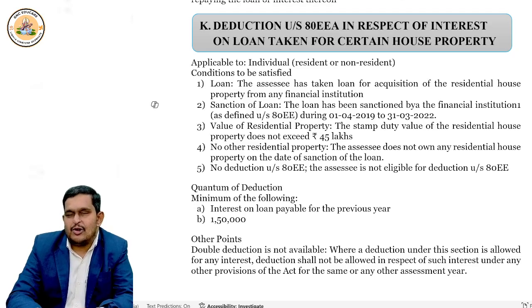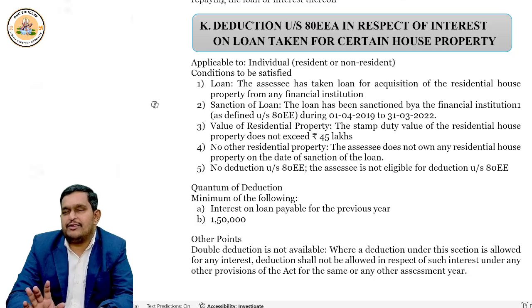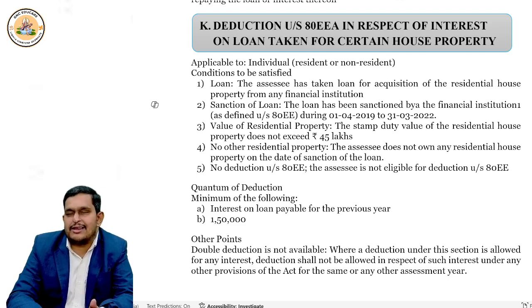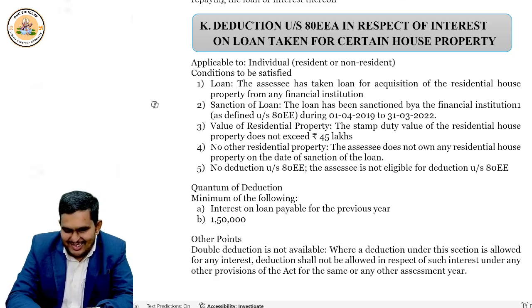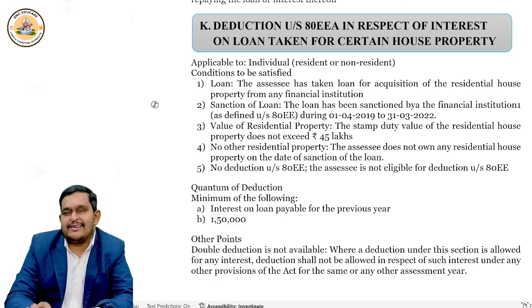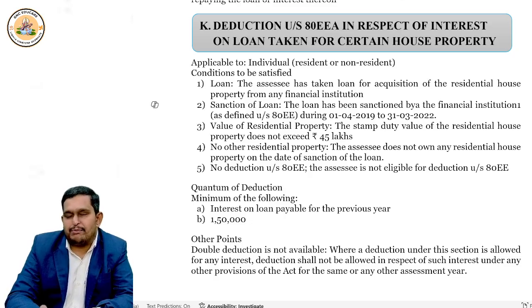So they did not tell you what should be the loan amount. They said property value should not be more than 45 lakhs. That means basically middle class, lower middle class people will benefit out of this section. Right? This section is not for higher class people, rich people, ultra rich people. This section doesn't apply. So what I wanted to tell, these conditions should be satisfied, right? Purpose, period, no other house property, and stamp duty value. If you remember this, that's it.